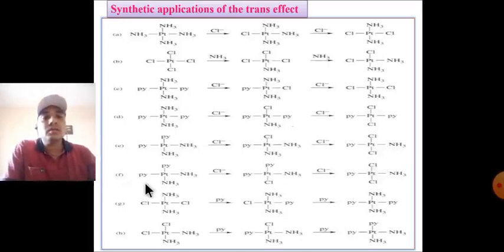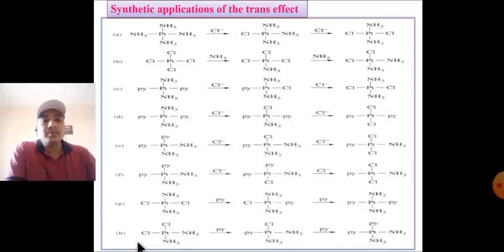Next example: diammine dipyridine platinum reacts with Cl, NH3 is replaced by Cl, and again Cl reacts, pyridine is replaced, which is the formation of the trans complex. Next example, with pyridine, Cl is replaced by pyridine, giving a trans complex, and again Cl is replaced by pyridine.